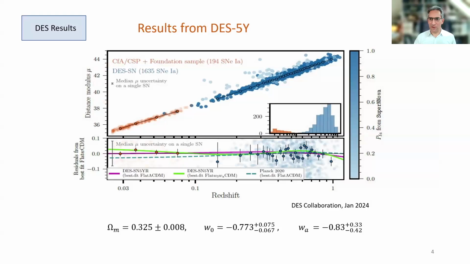So let's have a look at DES 5-year and the Hubble diagram. We have distances here on the y-axis and redshift on the x-axis. Now the Dark Energy Survey supernovae are the blue dots here, which you can see are mostly high-z observations, and we supplement those with low-z to build a Hubble diagram all the way out from redshift 0.03 to redshift 1. Now, when we put that data together with results from the CMB and SDSS BAO, we obtain the following solution, which, as you can see, has a wa parameter which is different from 0. And the degree to which it's different from Planck lambda CDM is quantified by 2.8 sigma.